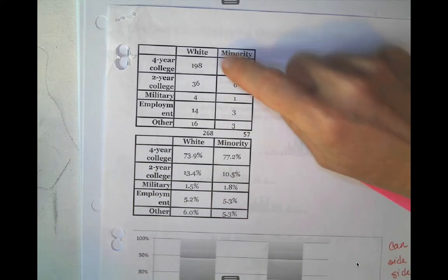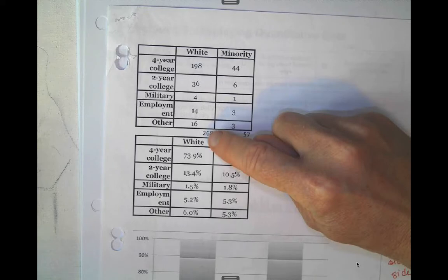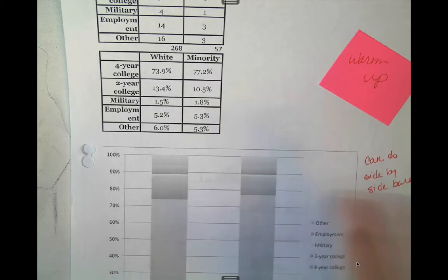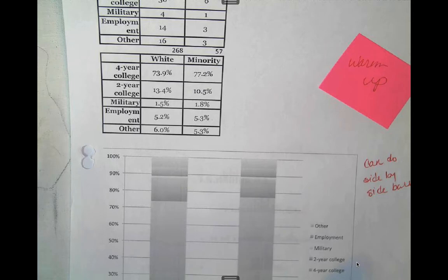So again, added up the totals there, and I took the 198 divided by the 268, the 44 divided by the 57, and I filled those out. I made the graph here in Excel. You can kind of see here my differences. You can do a side by side.